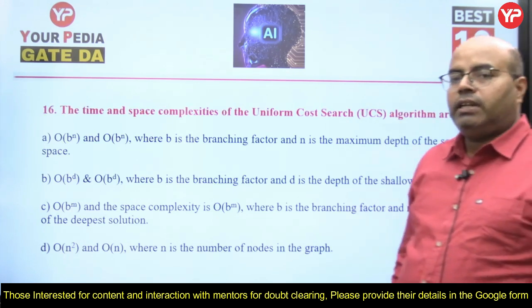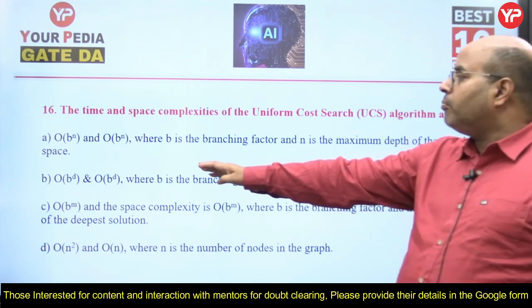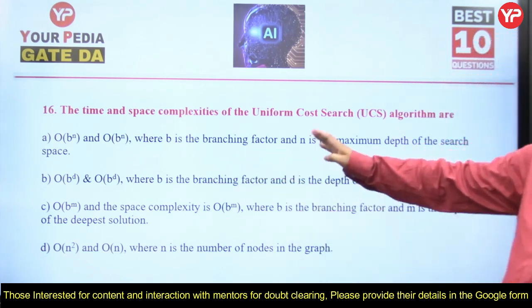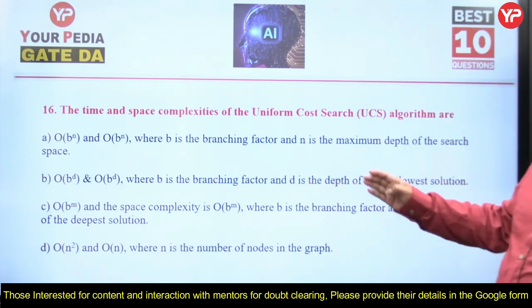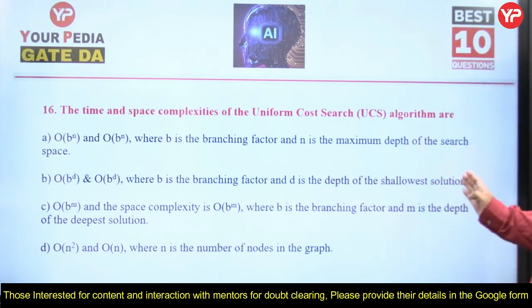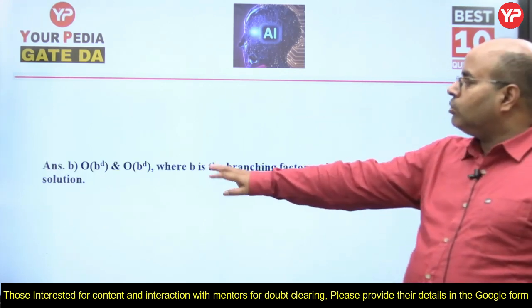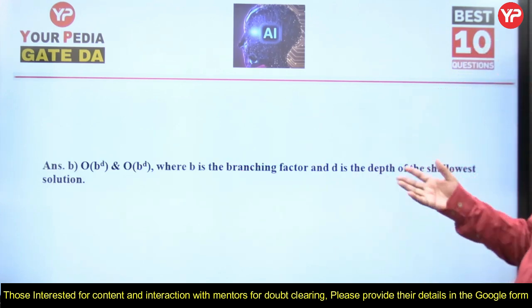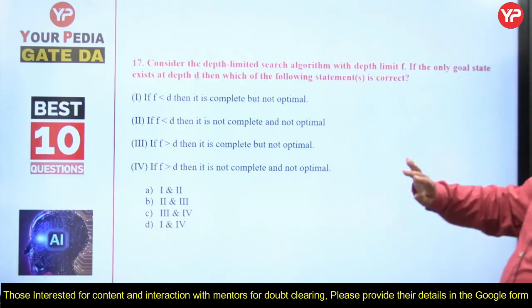So here the question is, on uniform cost search, the time and space complexities of the uniform cost search algorithm are order of B to the power D and order of B to the power D. Both time and space complexities are the same. B is the branching factor and D is the depth of the shallowest solution. So that's how uniform cost search works.